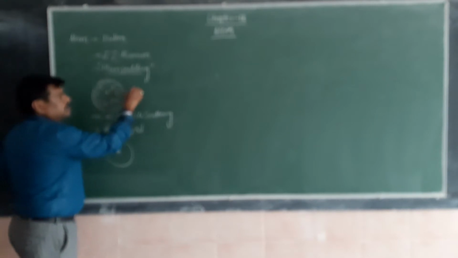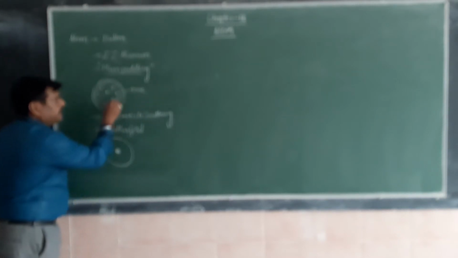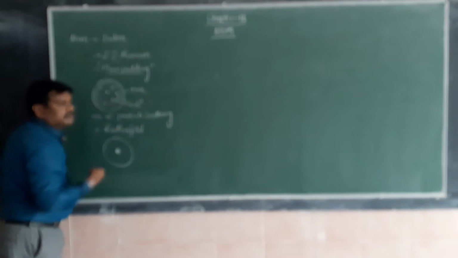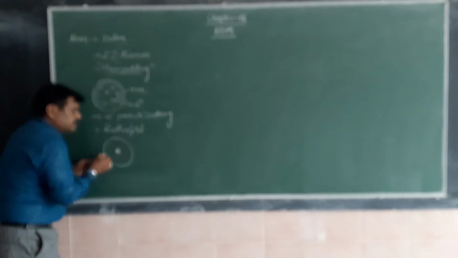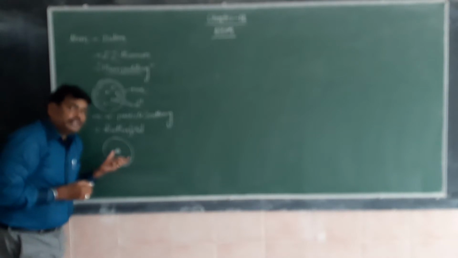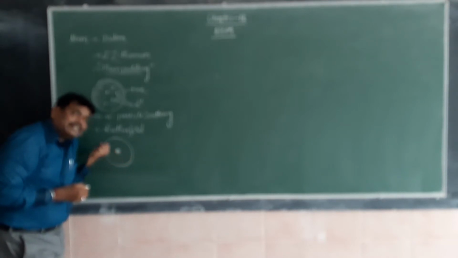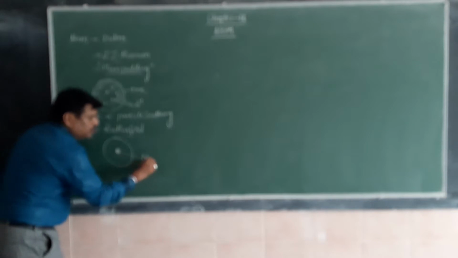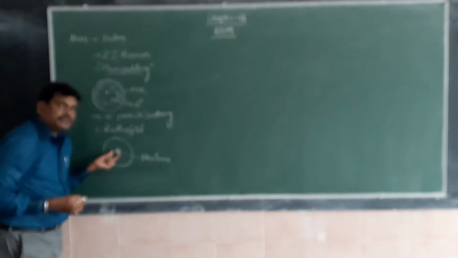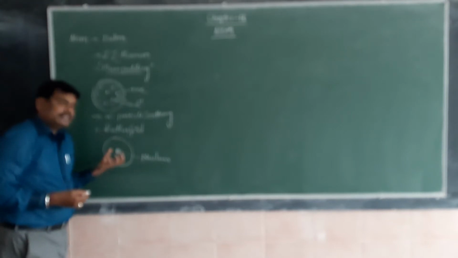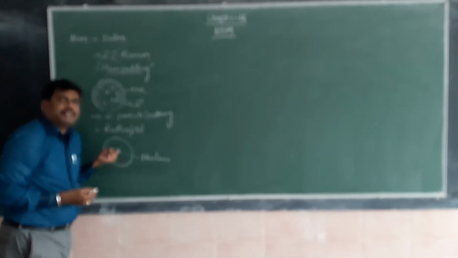In Thomson's model the positive charge is uniformly distributed and the electrons are embedded, but according to Rutherford the positive charge is not uniformly distributed, it is concentrated at a single point. Rutherford named this the nucleus. The whole mass of the atom is concentrated in a very small space.